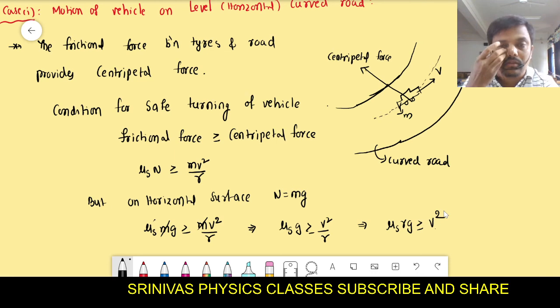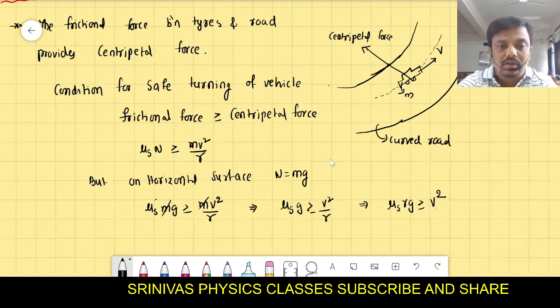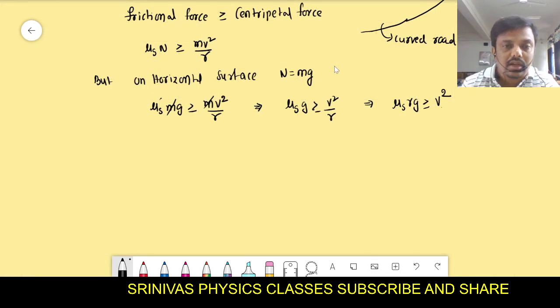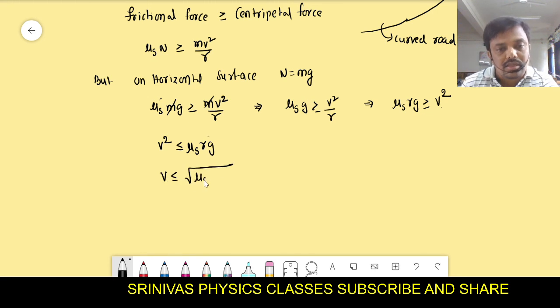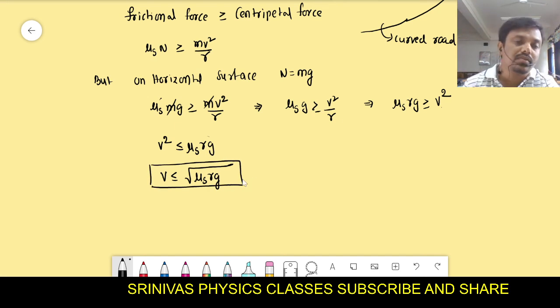And finally we are getting one formula, right? One condition for the safe turning, that is v square less than or equal to mu_s r g. Is it correct? Can I write like that? Mu_s r g is greater in this case also, just we write left side, and here v we write as under root of mu_s r g. This is the condition for safe turning.